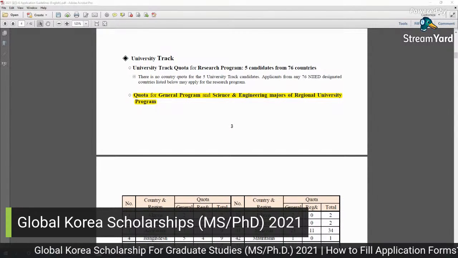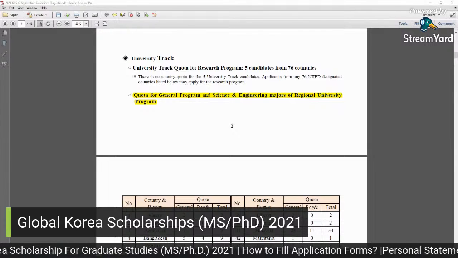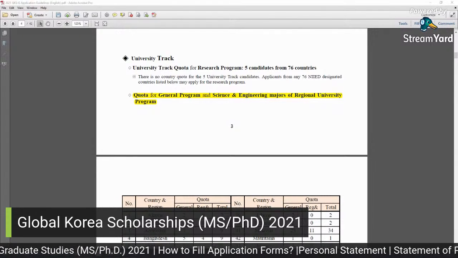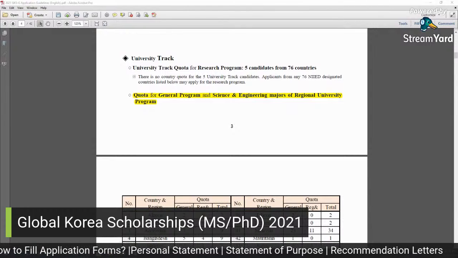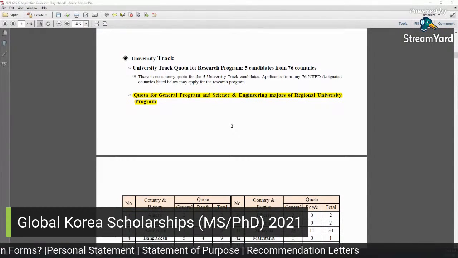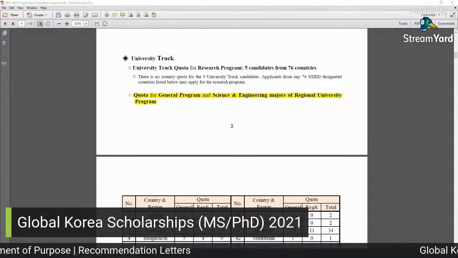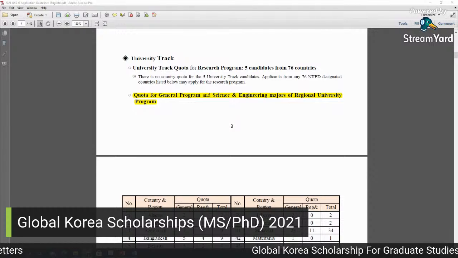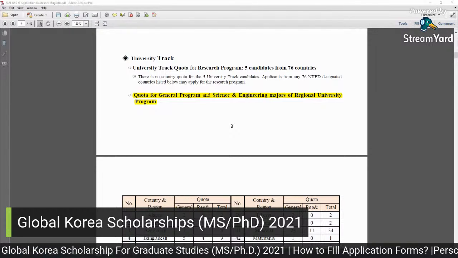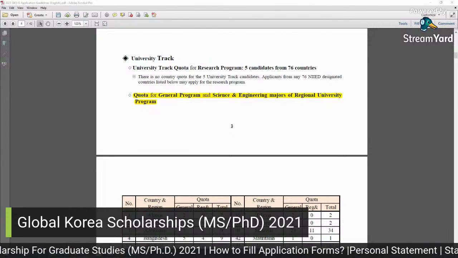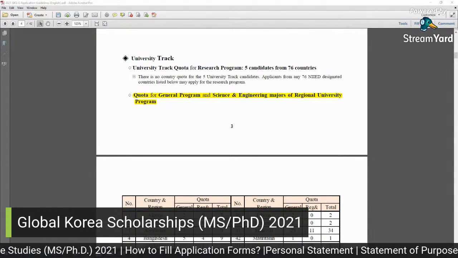Then the university will shortlist, like if the quota for the university is 5 scholars, then from the recommendations and other things they choose these scholars and recommend them to the scholarship authority, which is NIIED. So it is always a plus when you are already in contact with a professor. In Korea, mostly when a professor agrees to supervise a student, there are higher chances for admission and the scholarship.